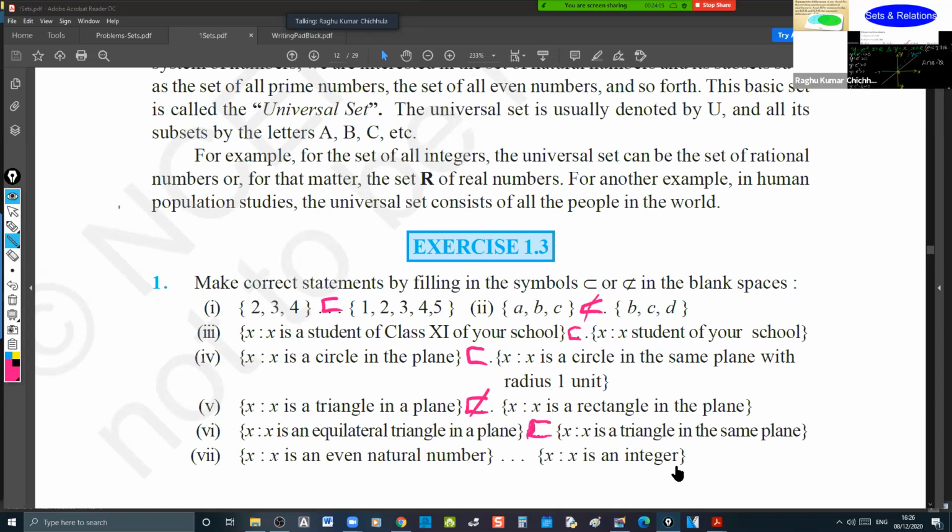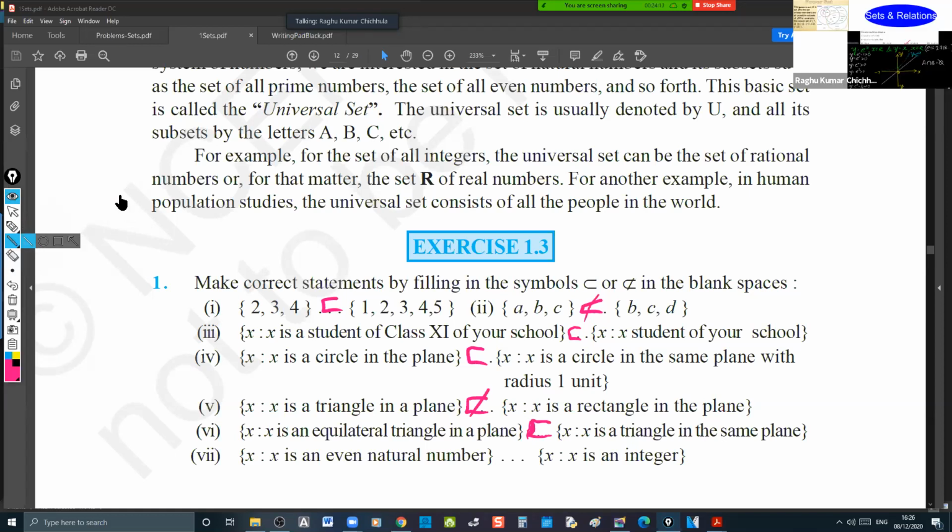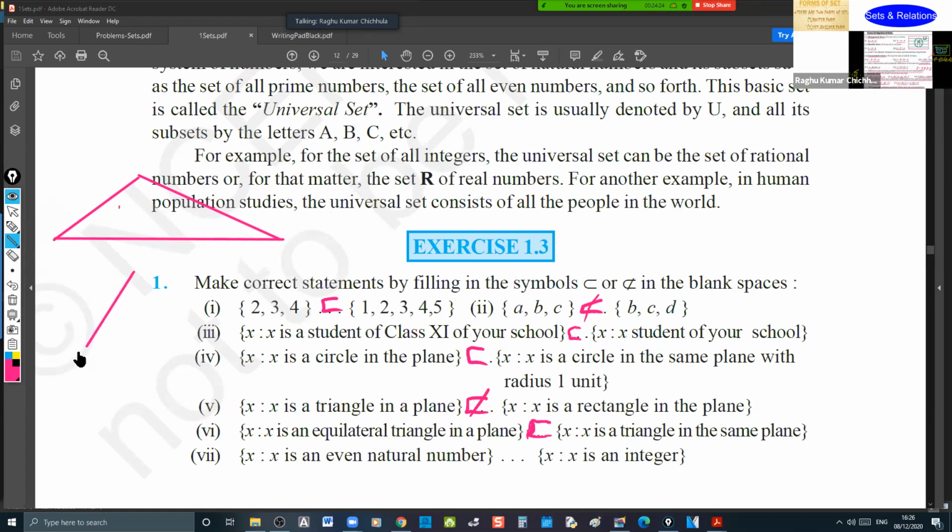But he is talking about all the triangles in the same plane, no? Yes, sir. All the triangles in the same plane. Understand what I'm saying? One triangle is there. As you said, it may be a scalene triangle. One triangle is there, a right angle triangle, let me say.